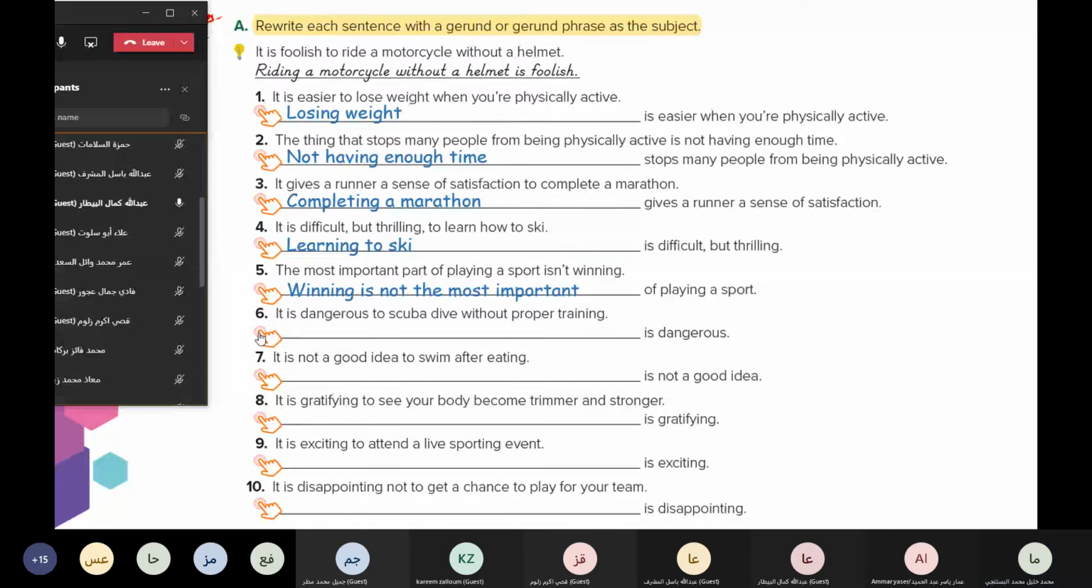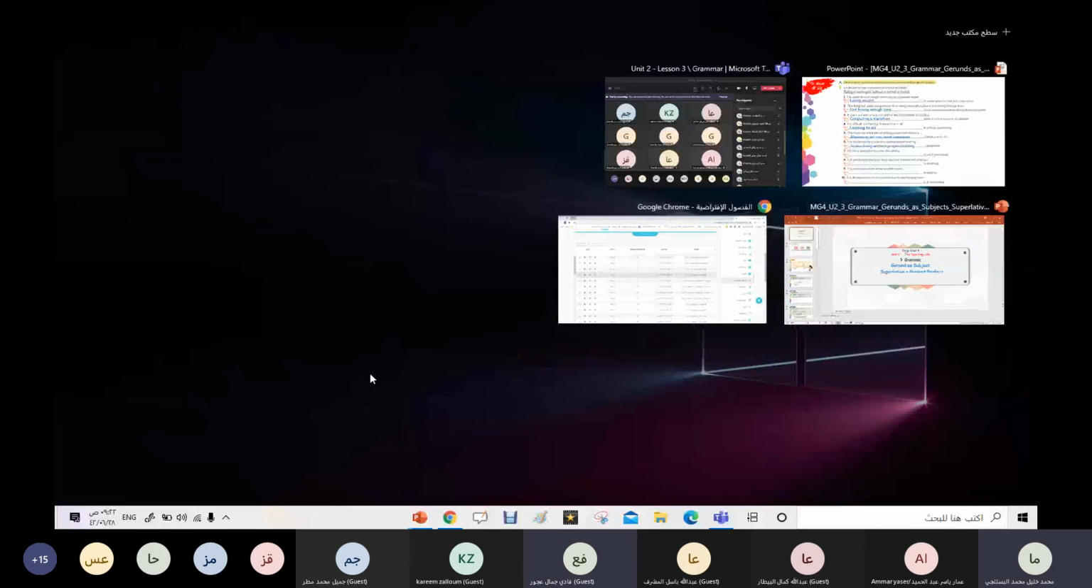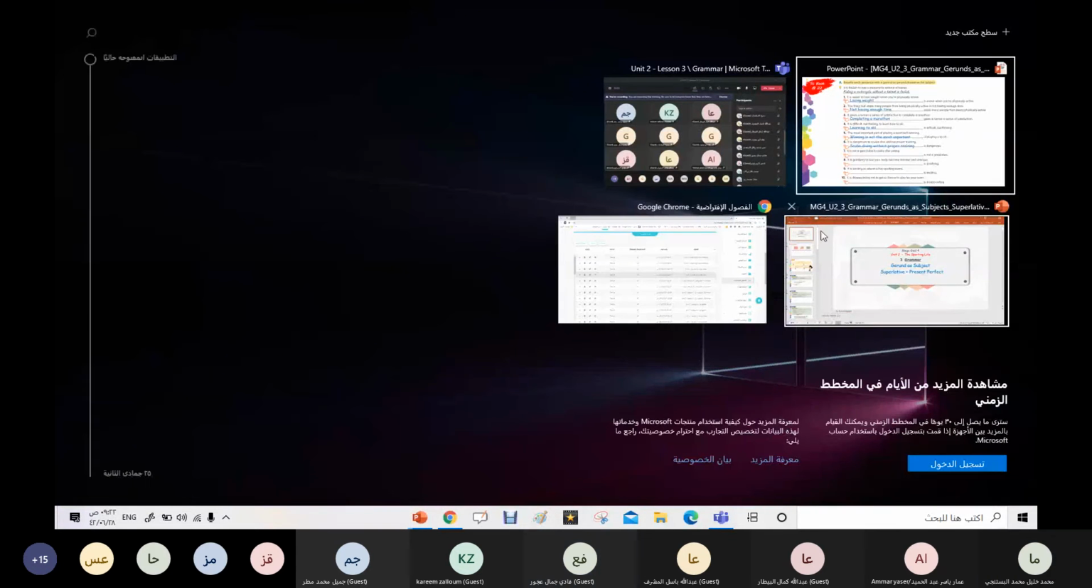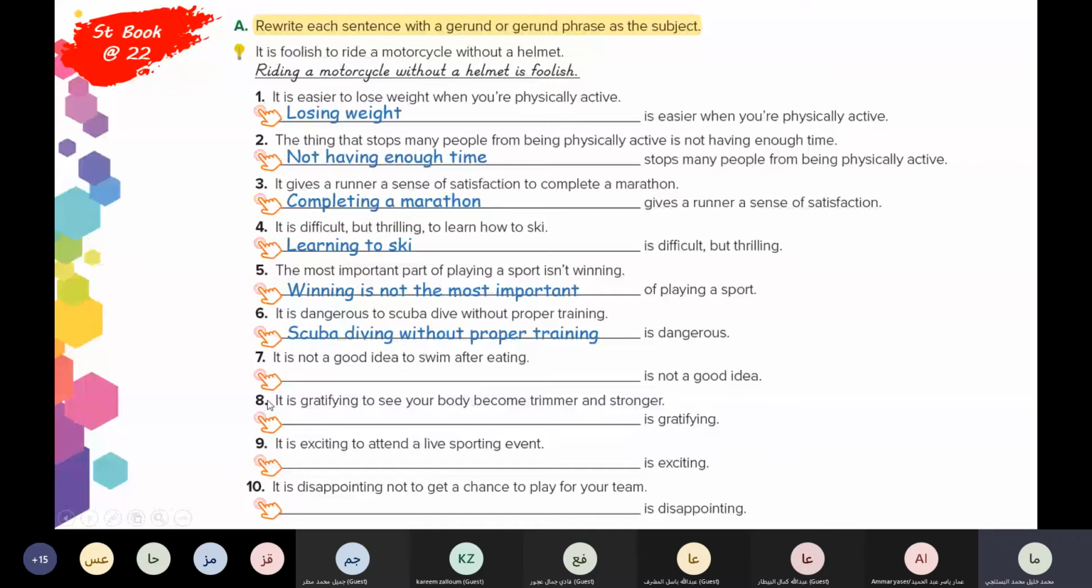Yes, Fadi. It's not a good idea to swim after eating. Swimming after eating is not a good idea. Good. I think that's enough for this exercise. Number 8, 9, 10 will be as a homework, okay?